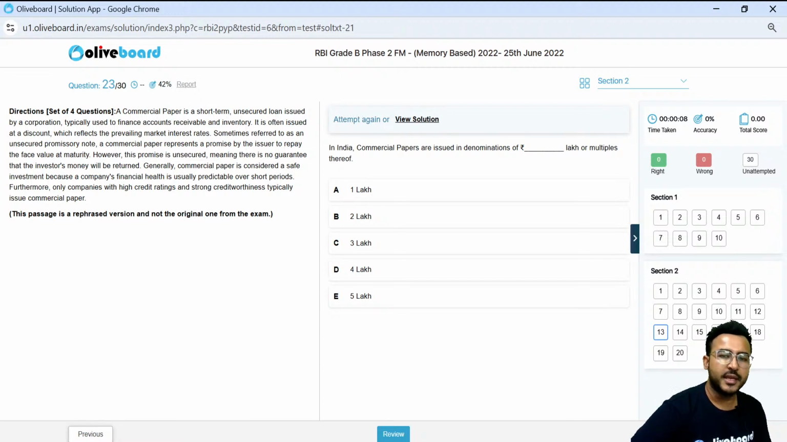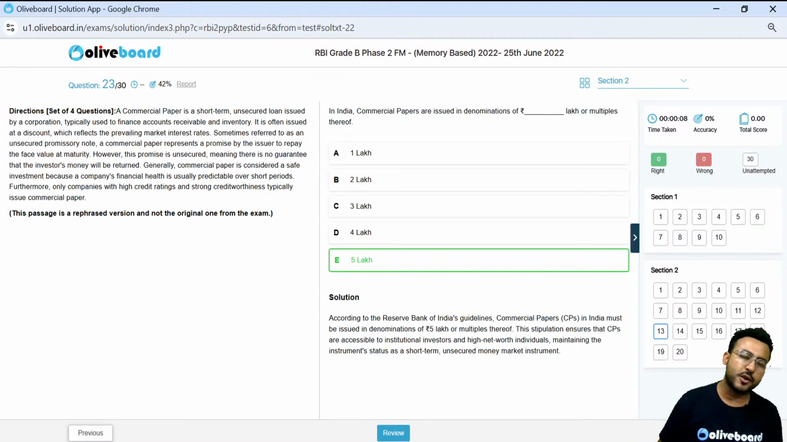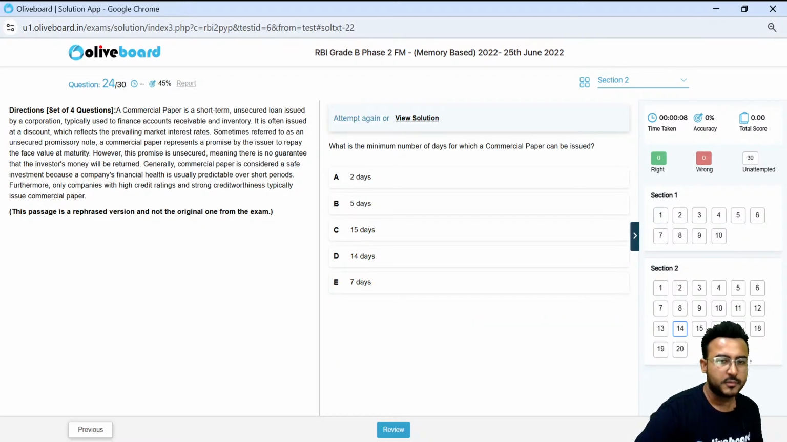Next one. In India, commercial papers are issued in the denomination of what? How much? In the denomination of how much? I think everybody will be aware of this particular thing. 5 lakh rupees, right? In the denomination of 5 lakh rupees. In the paid class, we have discussed this particular question as well. 5 lakh, yes. What is the minimum number of days for which the commercial paper can be issued?